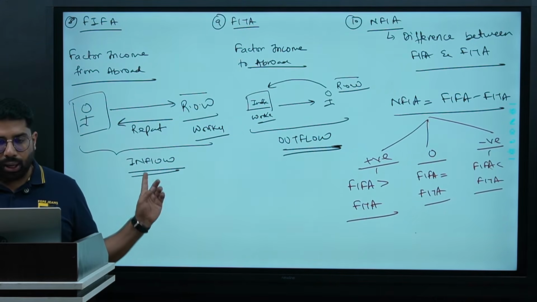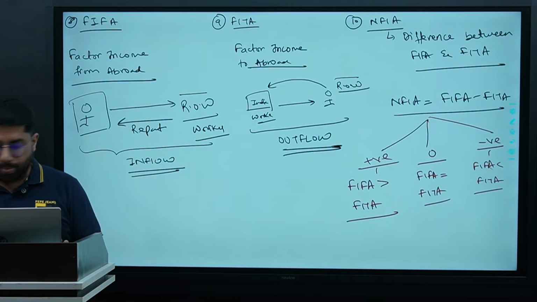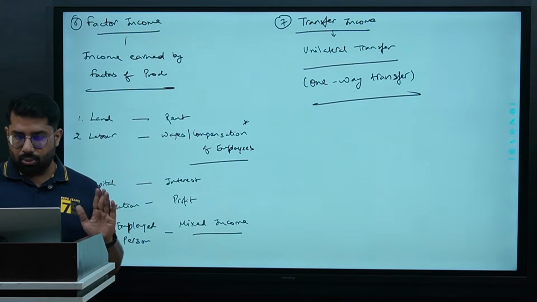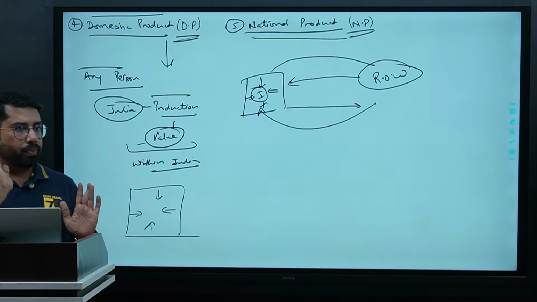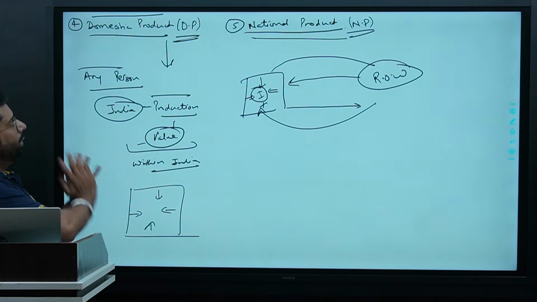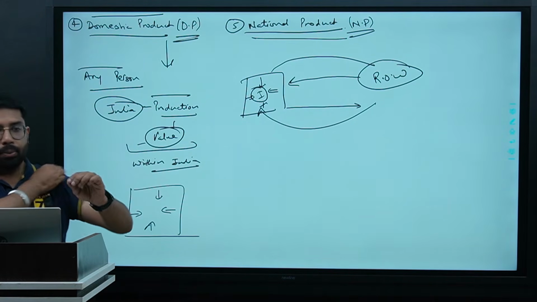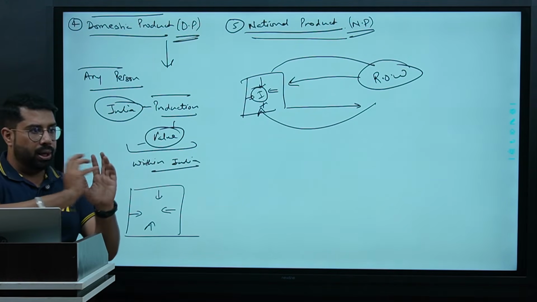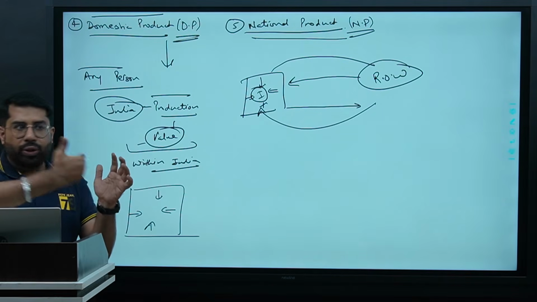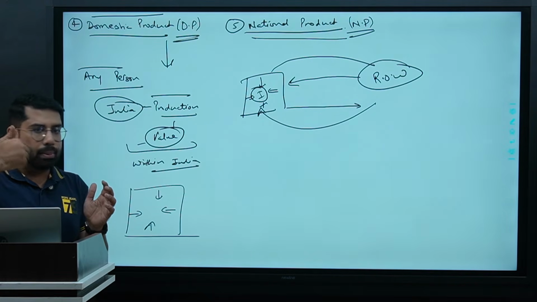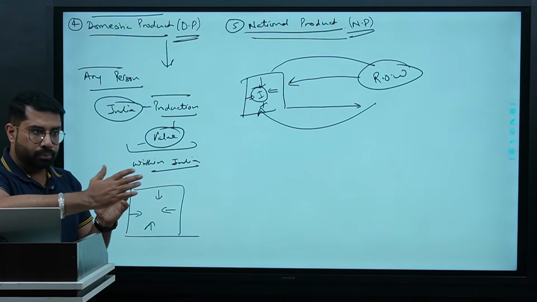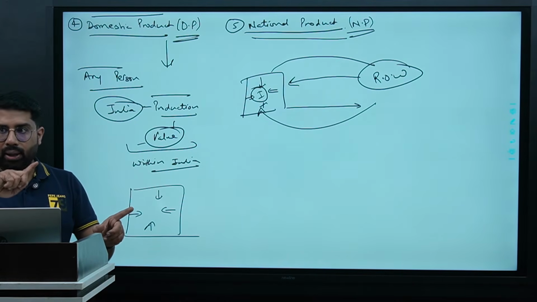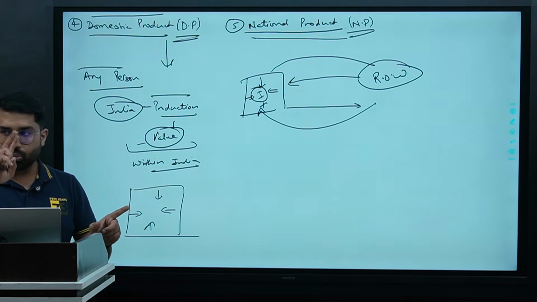So this is FIFA, theta and NFIA. Guys, whenever we talk about DP and NP, I'll just move back to this concept of domestic product and national product once again. Try and understand, the difference between DP and NP is the income we are receiving from abroad and the payment we are making to abroad. So there are two ways to record it. Look at me, please. First,